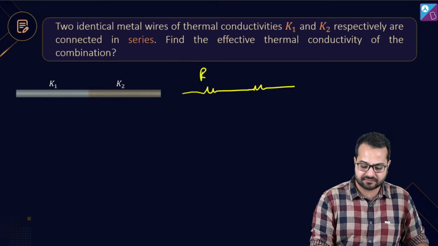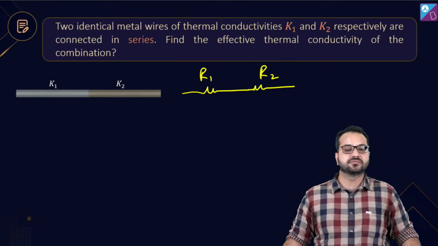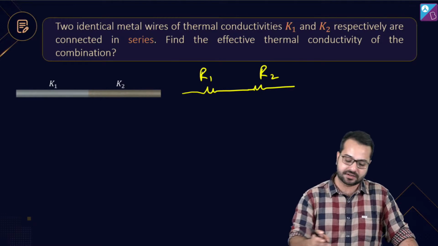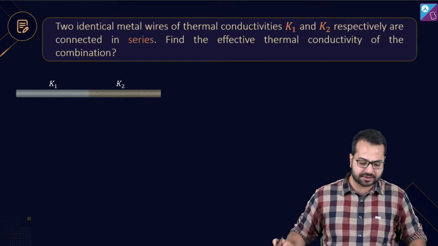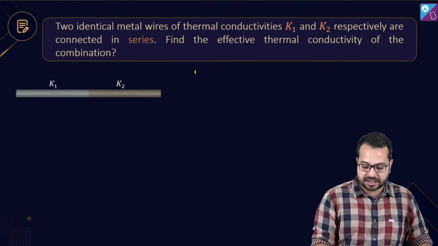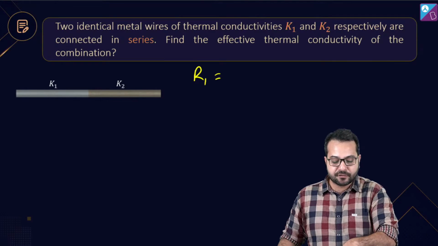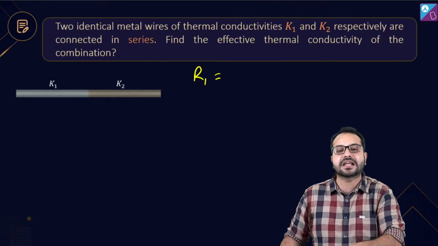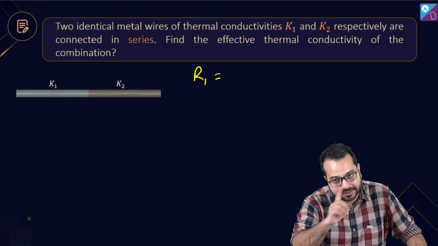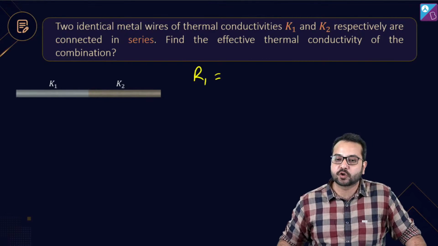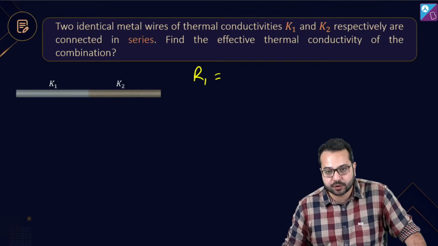thermal resistor R1 R2, ठीक है। You have to replace this by a thermal resistor. या चलो वो उतना ड्रॉ करने की भी जरूरत नहीं है। First of all, tell me कि first वाले का resistance कितना होगा। Now what you're confusing is that resistance is inversely proportional to K. Number one, पहली गलती यहाँ पे है। So R1 is inversely proportional to A.